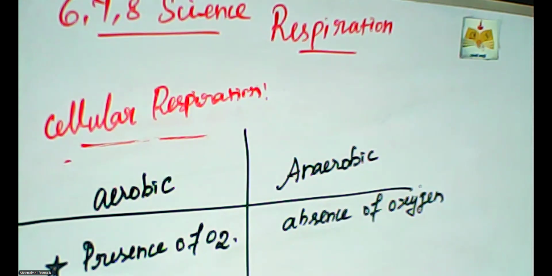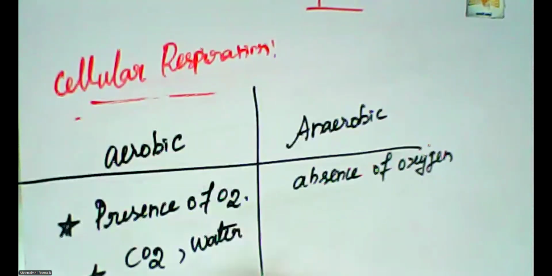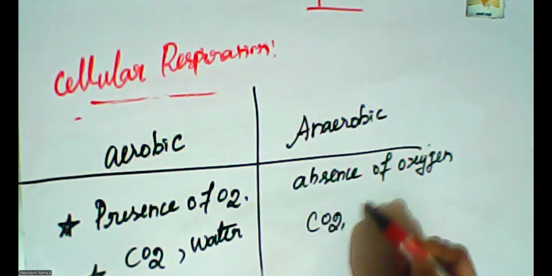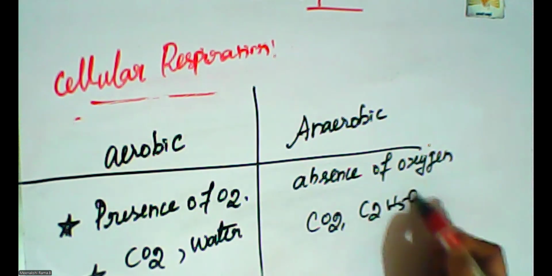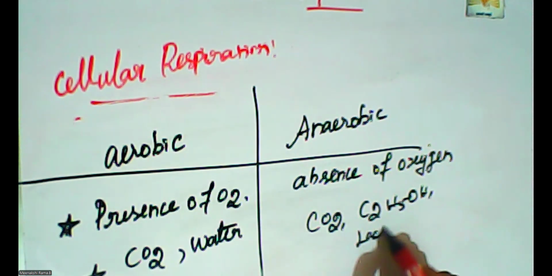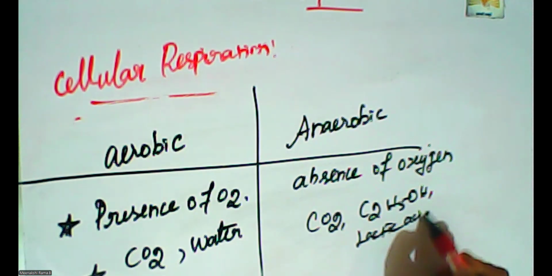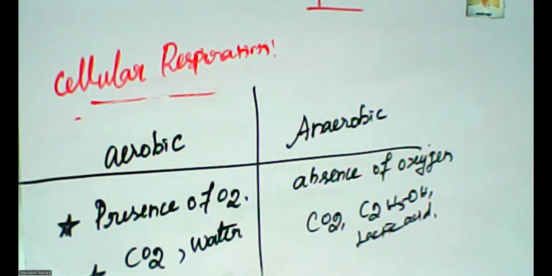The next one is the end products. The second point of the difference is the end products: in aerobic respiration, the products are carbon dioxide and water. Here, it is carbon dioxide and then ethanol, and lactic acid also. So these are all the end products of anaerobic respiration.